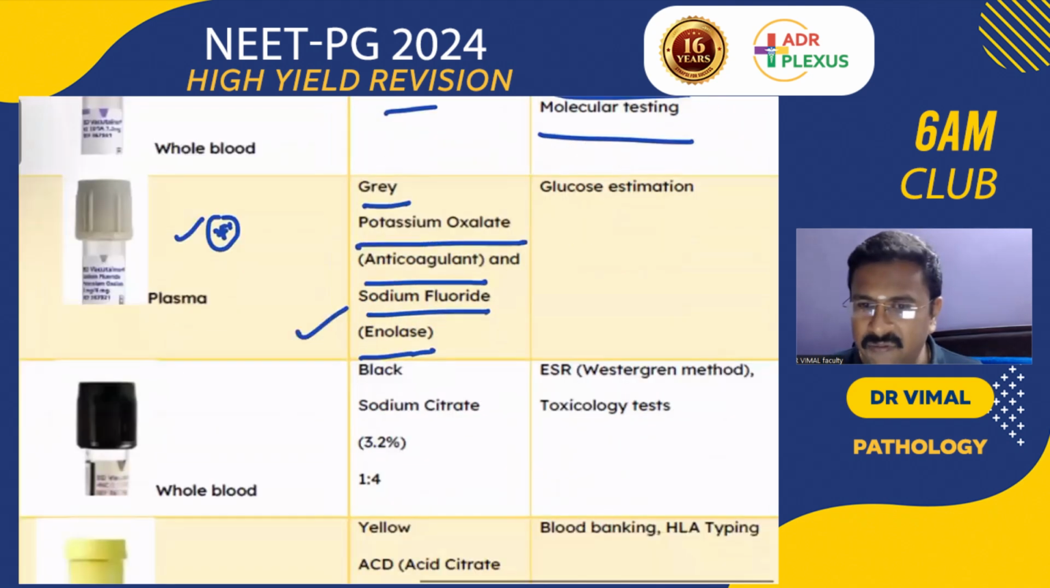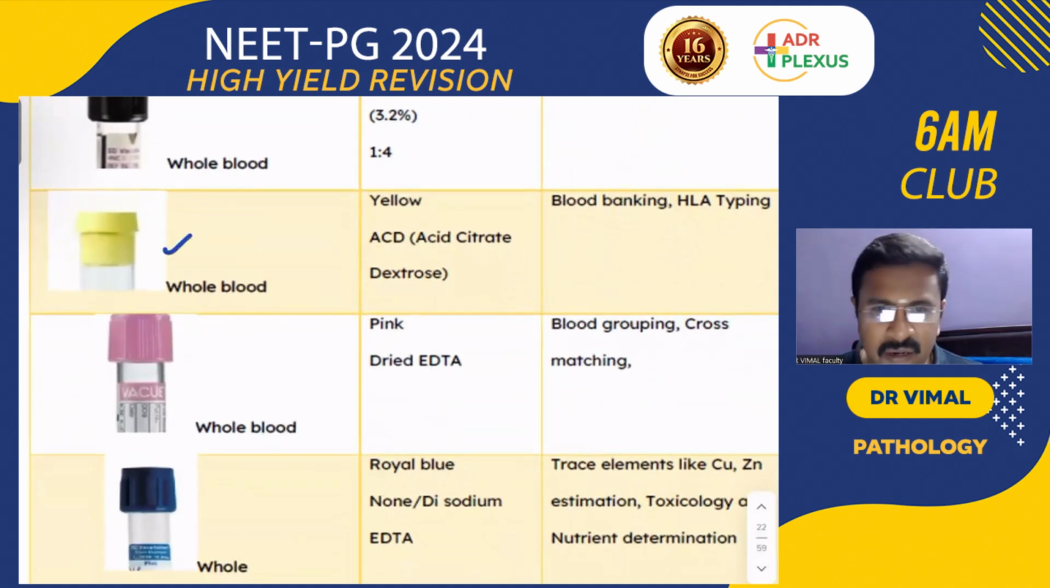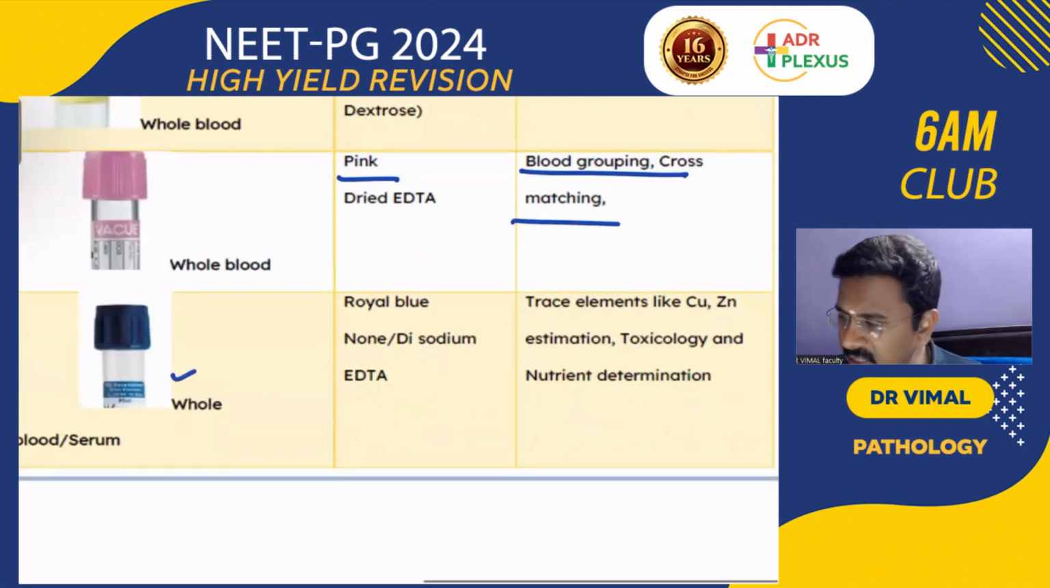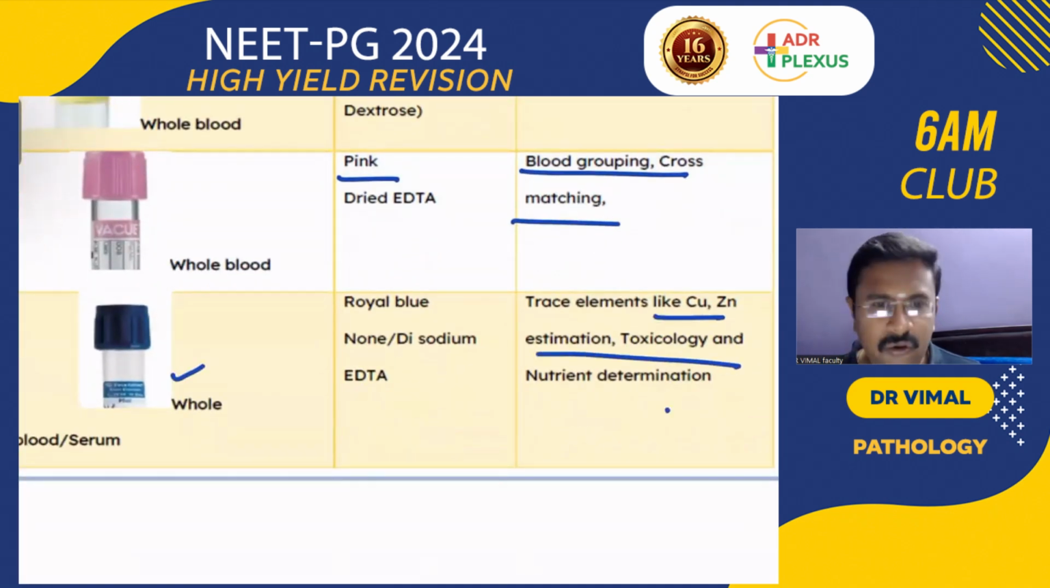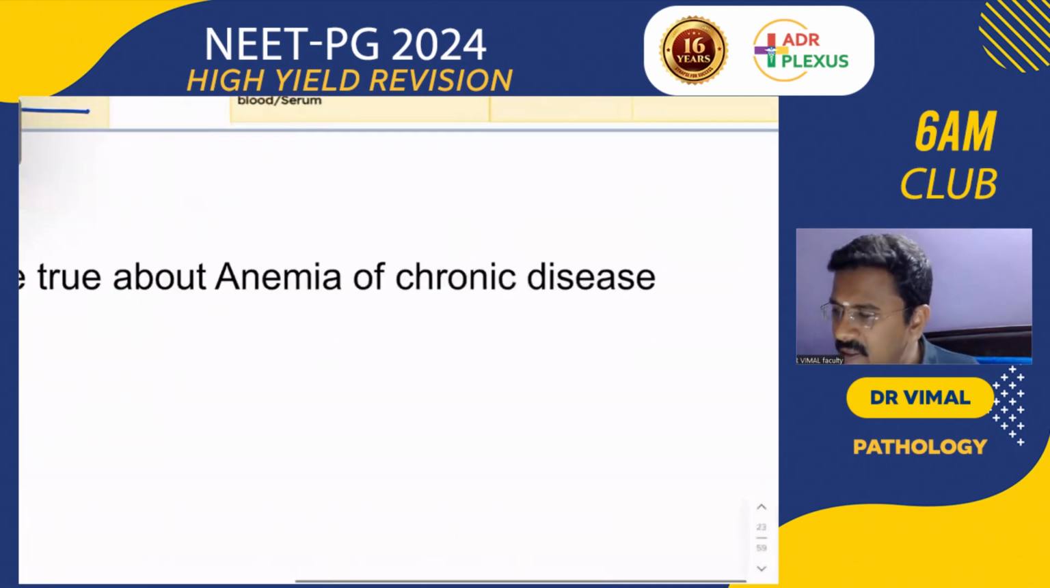Black vacutainer is for the toxicology test, and in the blood banks you will be using the yellow color vacutainer and the pink color vacutainer for blood grouping and cross matching. Royal blue color vacutainer is for trace elements and in toxicology. So this is a quick review about the vacutainers.